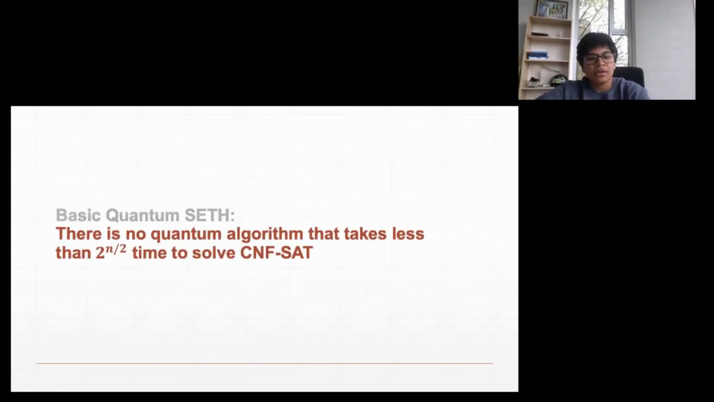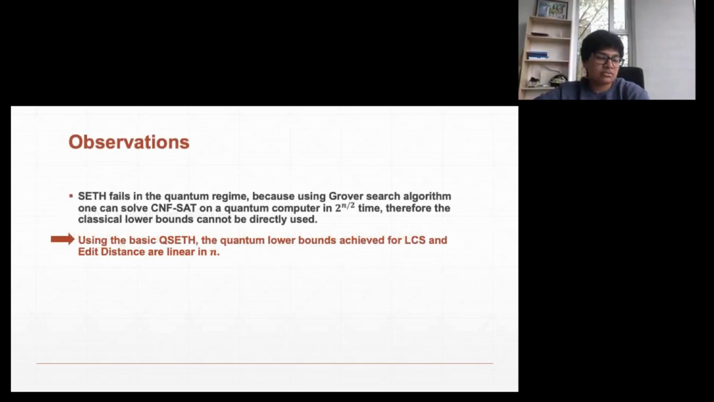So we felt it's natural to conjecture that CNF SAT cannot be solved faster than 2 power n by 2 time, even with a quantum computer. But with that basic Quantum SAT conjecture, we could only get a linear lower bound for LCS and edit distance. The current quantum algorithms known for LCS and edit distance were still n square, so there was still a gap that we were not able to explain because of this basic Quantum SAT.